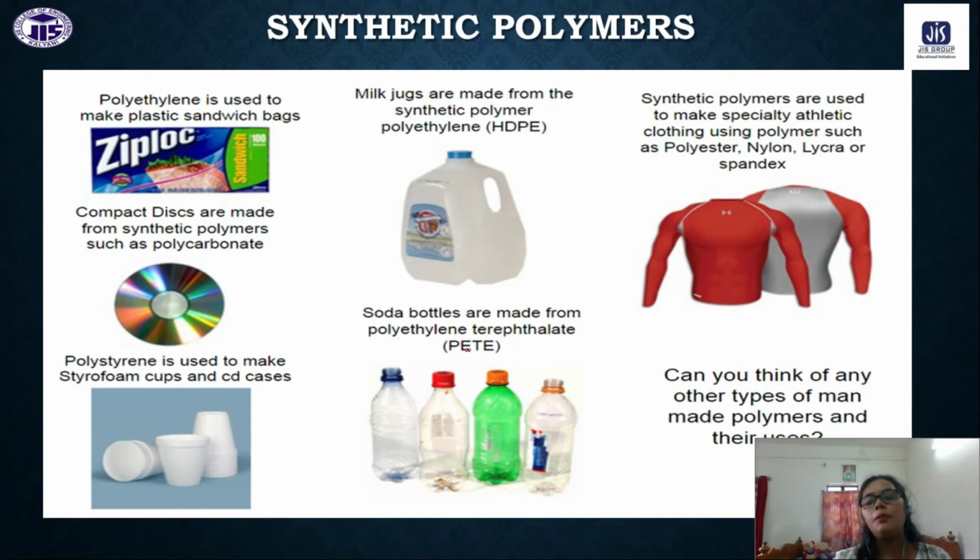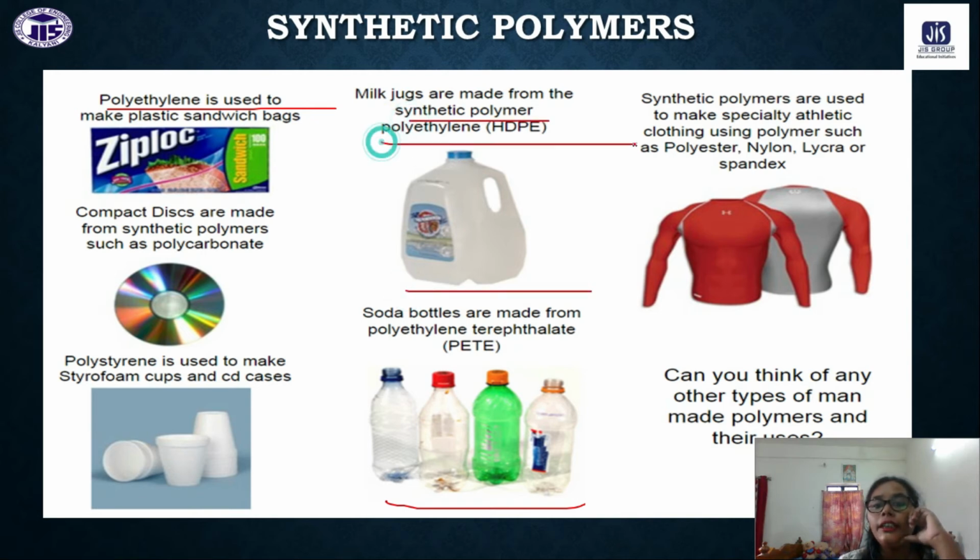Okay, now synthetic polymer means they are actually produced in the lab, like these are the PET bottles, the polyethylene plastics. Like these jars are high density polyethylene, HDPE, high density polyethylene polymer. Synthetic polymers are used to make especially athletic clothing using polymers such as polyester, nylon. So these are used especially for athletic clothing.